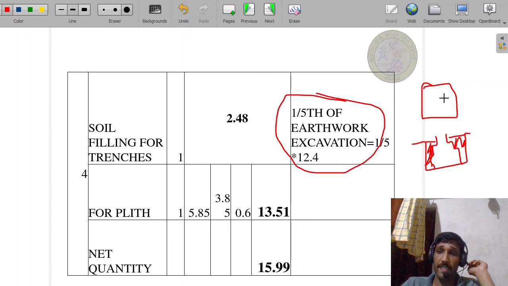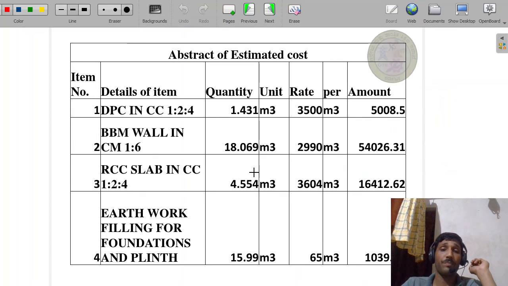Next, for plinth, inside the room up to the plinth you have to fill the muram filling. How to calculate? You have to calculate the inner to inner clear dimension between the basement, that is 5.85 into 3.85 multiplied by the height 0.6. That gives 13.51. Now the net quantity of the muram filling is 15.99 meter cube. This way you have to calculate the quantities which are to be recorded in the measurement book, MB book.